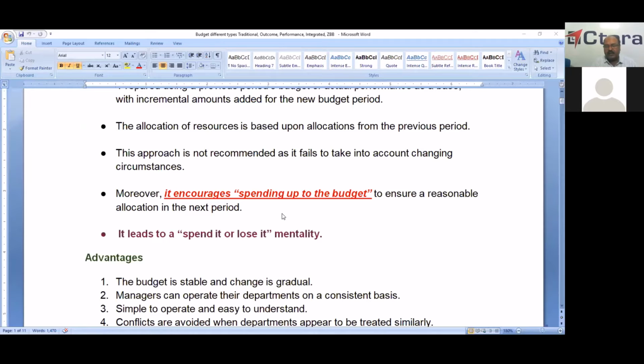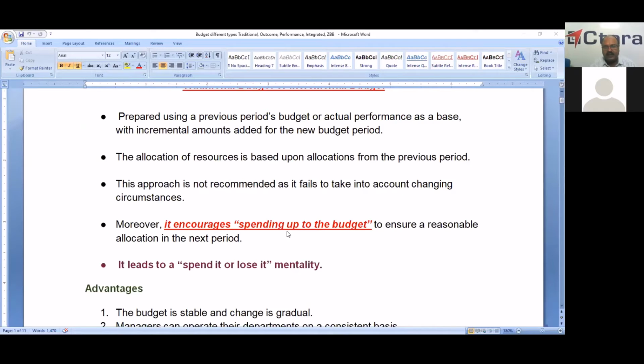So it encourages the authorities and leads to a spend-it-or-lose-it mentality. Either you spend or you lose. So this concept of spend-it-or-lose-it mentality is encouraged. These are the salient features of this traditional budget.